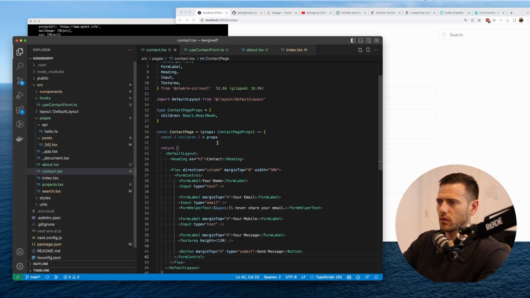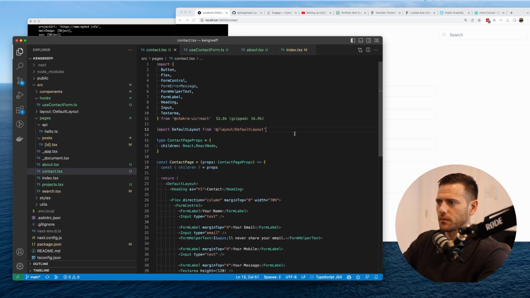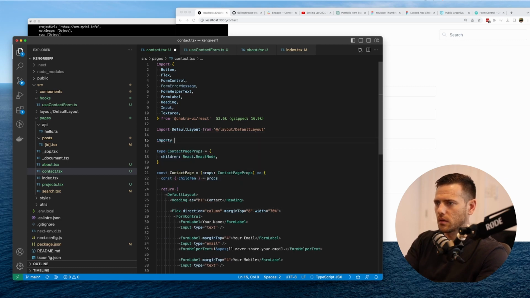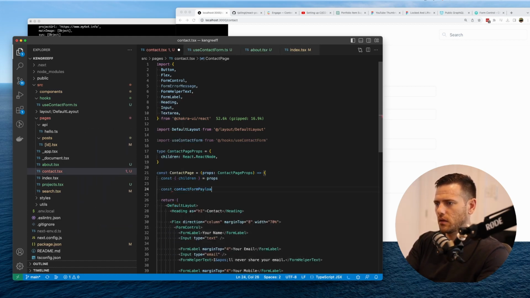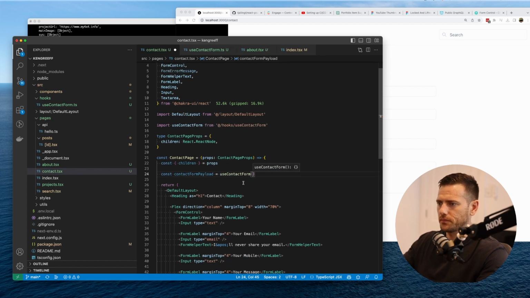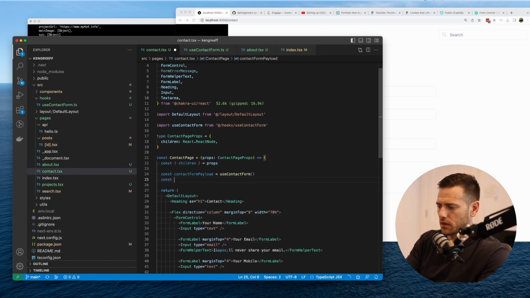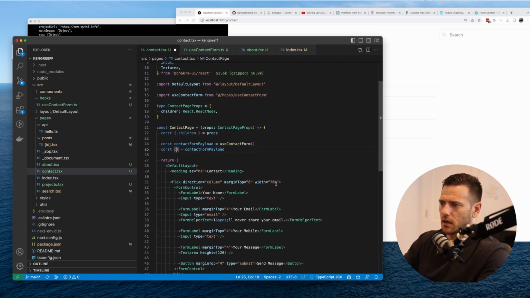useContactForm. Now what we can do is import useContactForm. And here we're going to have const contactFormPayload equals useContactForm. And then out of this, we're going to be able to get some props. So we're going to have name, email, mobile, message.